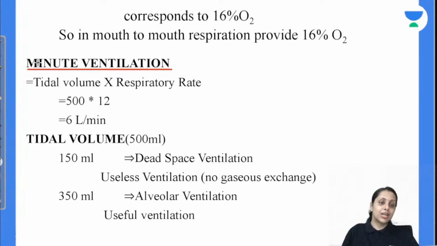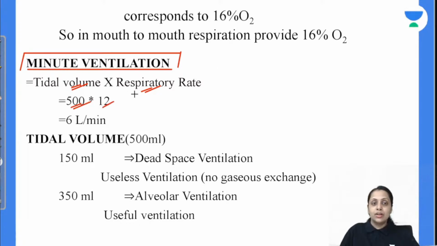What do you mean by this minute ventilation? Tidal volume into respiratory rate gives us this minute ventilation. Tidal volume कितना होता है 500 ml. Respiratory rate कितना होता है 12. So normal minute ventilation is 6 liter per minute. ठीक है, मिनट वेंटिलेशन कितना होता है 6 लीटर पर मिनट.